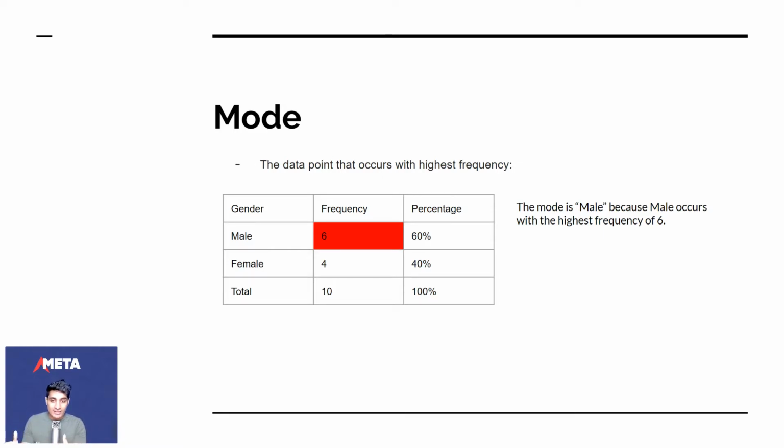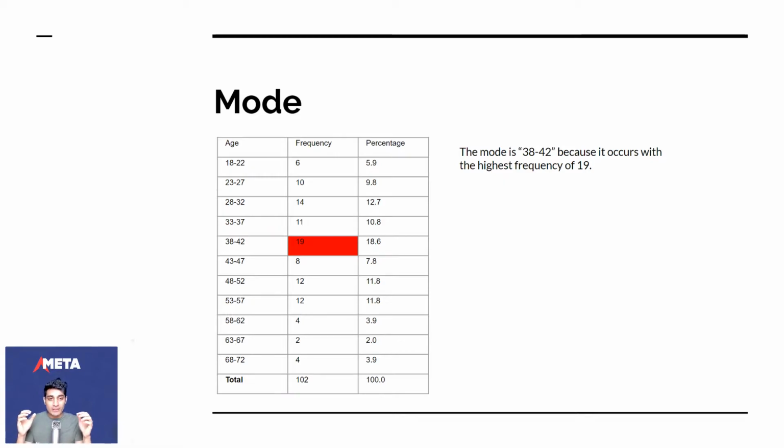In our last episode's example, we came across males and females, and we knew that there are 6 males and 4 females. The mode here is male because male occurs with the highest frequency of 6. Note that 6 is not the mode here, but male is the mode, because male is occurring 6 times. The mode here is 38 to 42 because it occurs with the highest frequency of 19. The mode is not 19. That's the frequency of the mode, but the mode is 38 to 42.